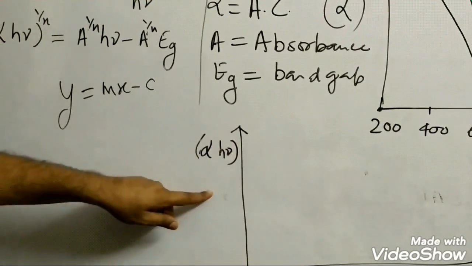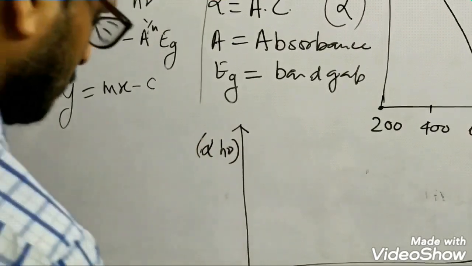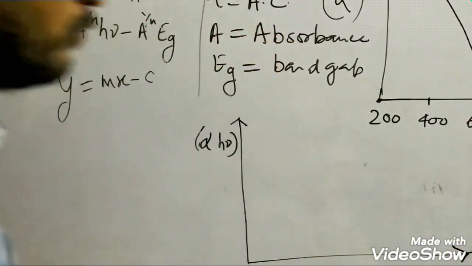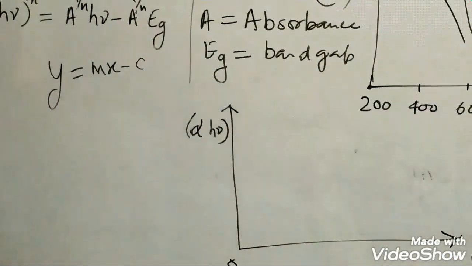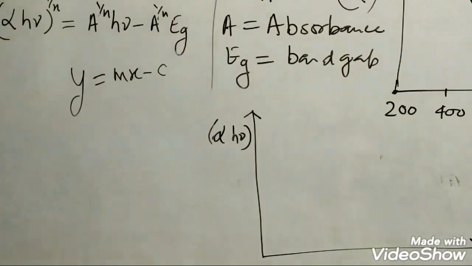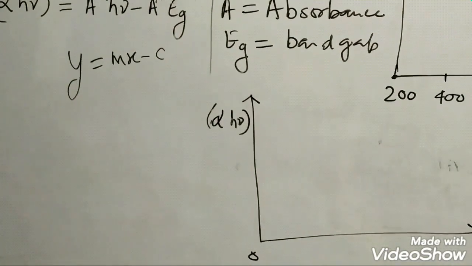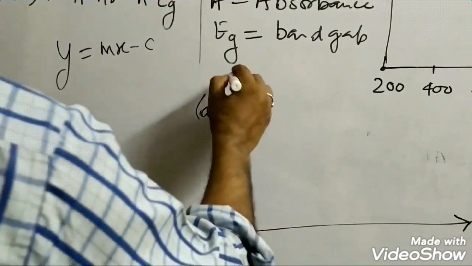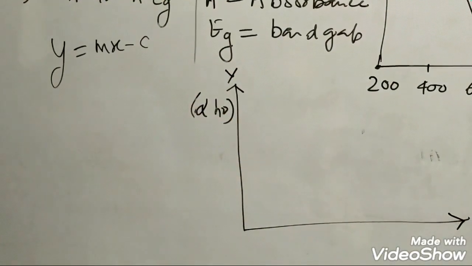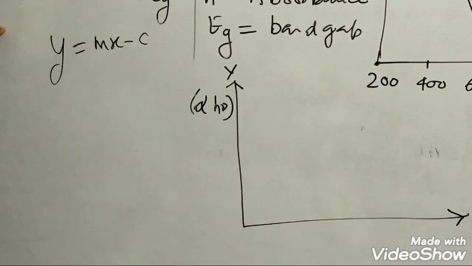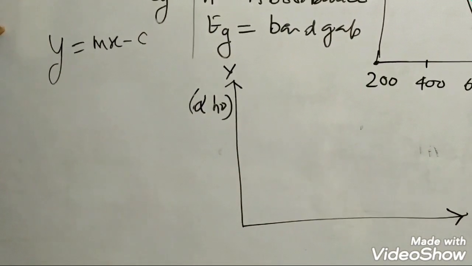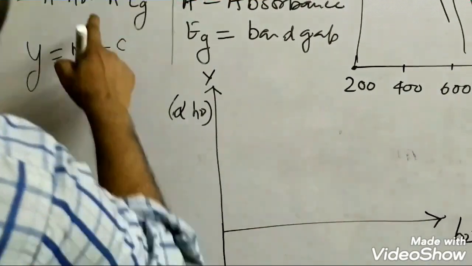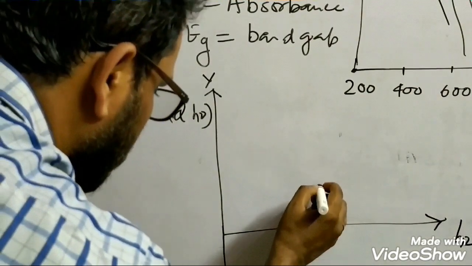Alpha h nu I am plotting along the y-axis, and h nu I am plotting along the x-axis, right? So this will be the graph. Because a negative term is there, the slope will be negative like this.